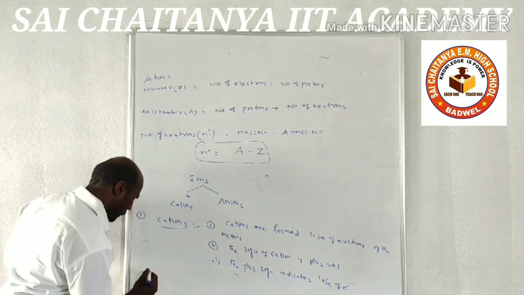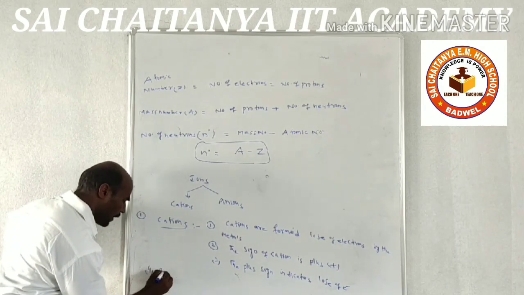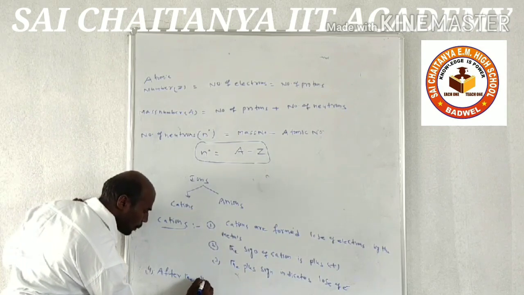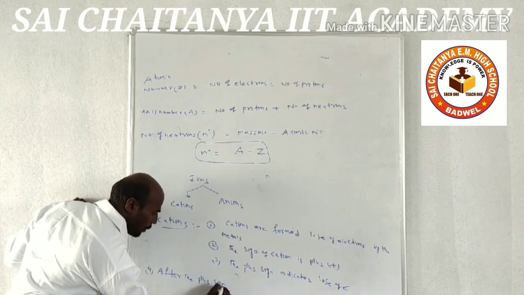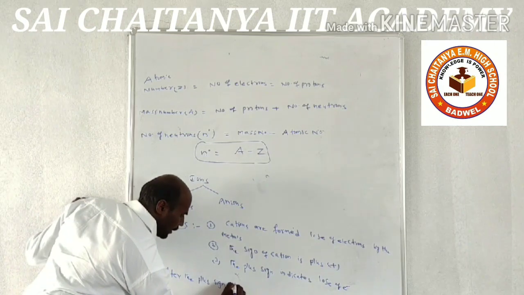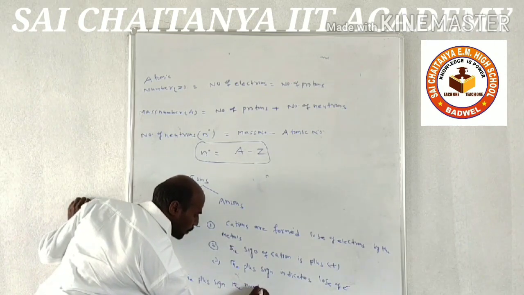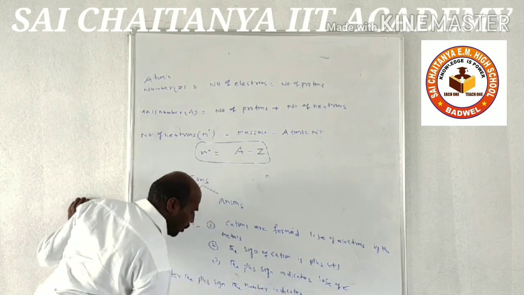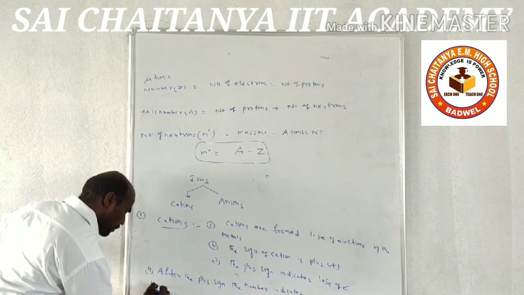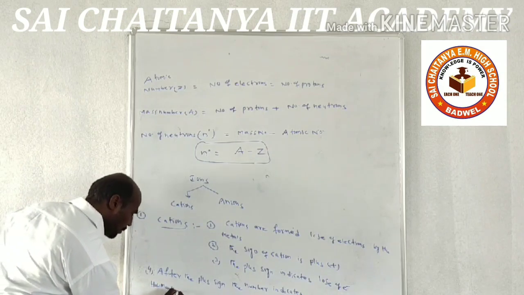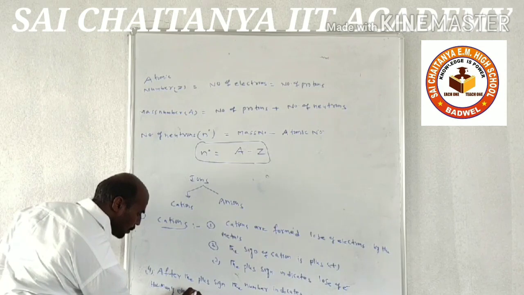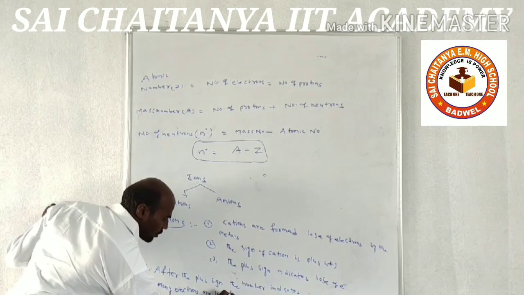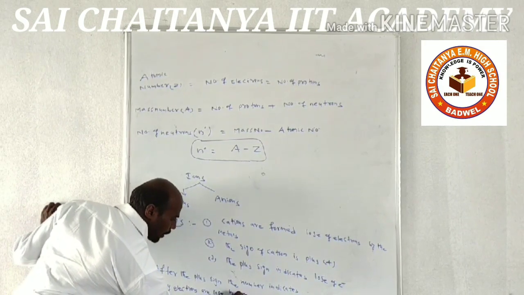And the fourth point is, after the plus sign, the number indicates how many electrons are lost by the metals.